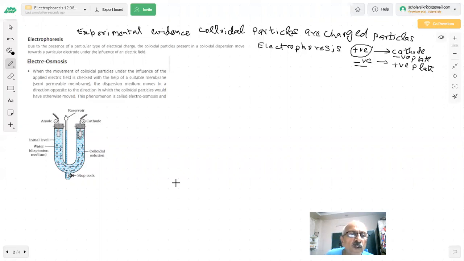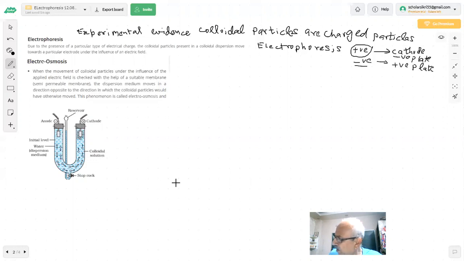See here, this is a U-shaped glass tube. Stopcock. And inside this is a colloidal solution. This is my colloidal solution. This is my cathode plate. Here is a plate. You see, this is my negative. Negative plate and a positive plate. So, if positive, we are saying it will move towards a negative plate.